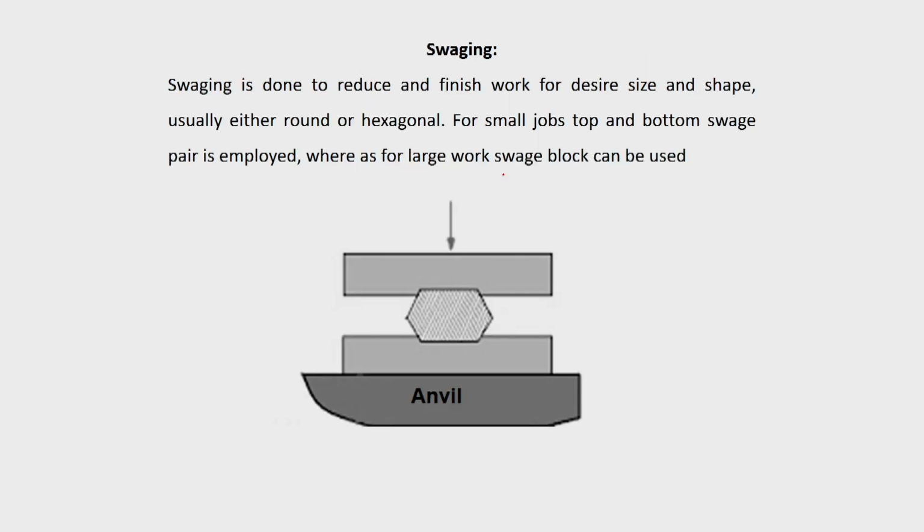Then there is swaging. Swaging is done to reduce the finished work to the desired size and shape. Usually either a round or hexagonal shape is obtained. For that, a die cavity is there, so you get a very good shape. For small jobs, a top and bottom swage pair is employed, whereas for large work a swage block can be used.